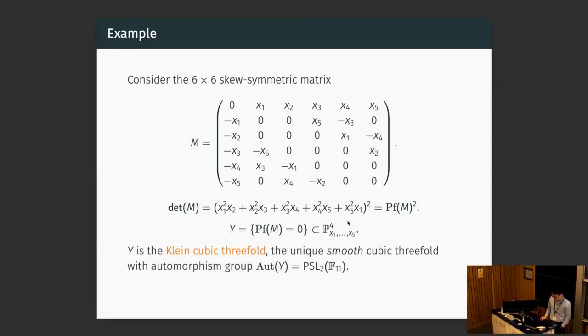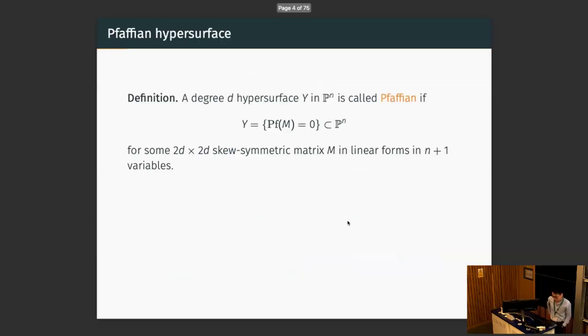It's a simple group. And in general, a degree d hypersurface in Pn is called Pfaffian if it is given by the vanishing of a Pfaffian of some 2d by 2d skew symmetric matrix in linear forms. Pfaffian is just the square root of the determinant in this case. The reason why these Pfaffian hypersurfaces are of interest is that it puts extra structure on this hypersurface. Each skew symmetric matrix corresponds to a skew symmetric bilinear form, and that corresponds to certain rank 2 vector bundles on Y, as we'll explain soon.